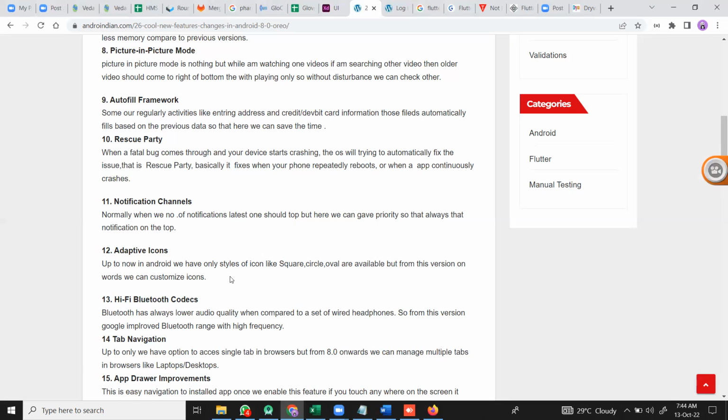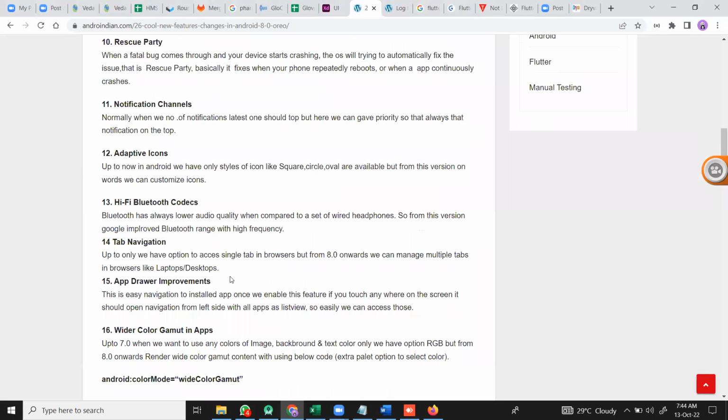And the next is the Bluetooth codes. So the Bluetooth range is increased. Previously it was up to 100 meters. Right now it can support up to 150 meters. Why? Because nowadays using this Bluetooth, we are doing the majority of applications like Wi-Fi printer, Bluetooth printer, and such kind of IoT devices we are also connecting with this. Because of that, this feature has again been introduced here.